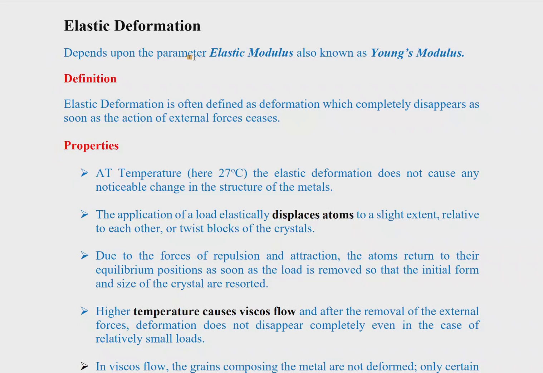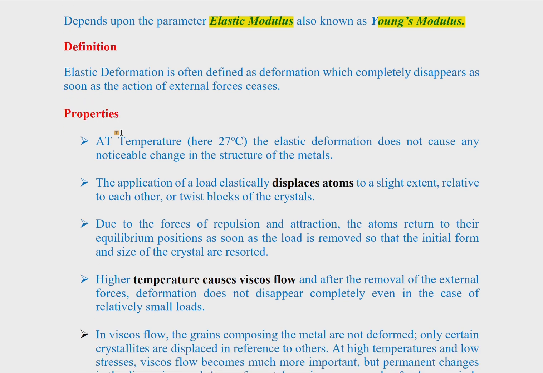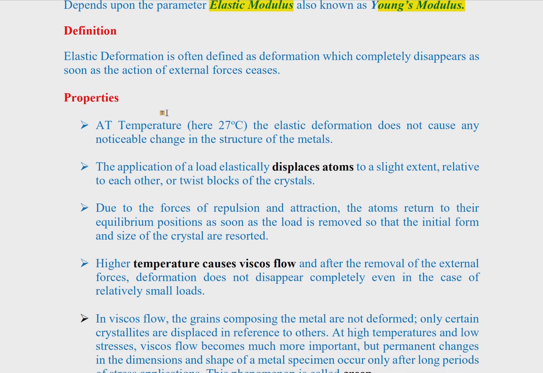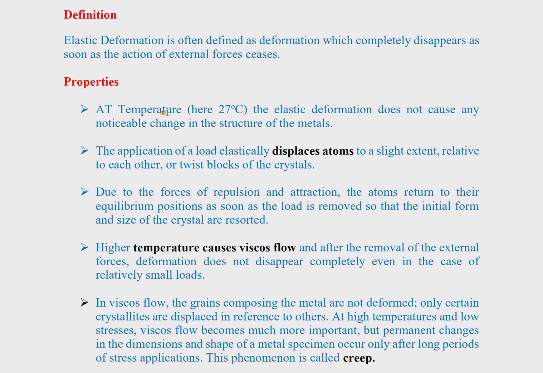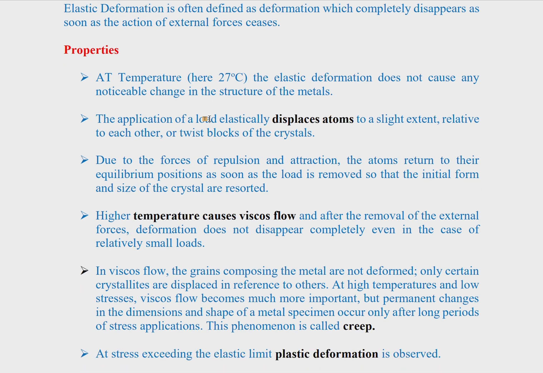Elastic deformation depends upon the parameter elastic modulus, which is also known as Young's modulus. The proper definition of elastic deformation is the deformation which completely disappears as soon as the action of external force is removed. So what are the properties of elastic deformation?